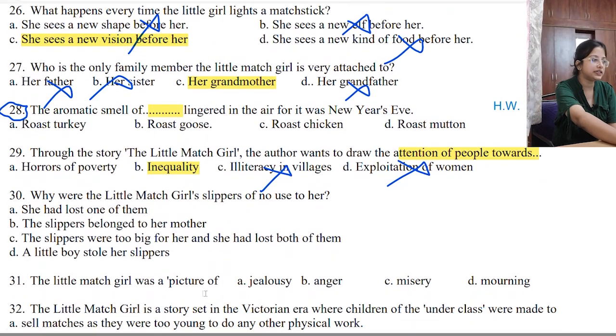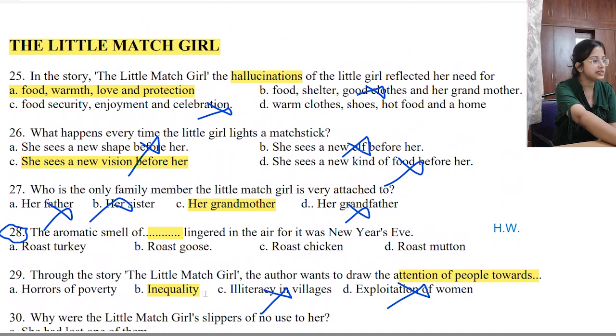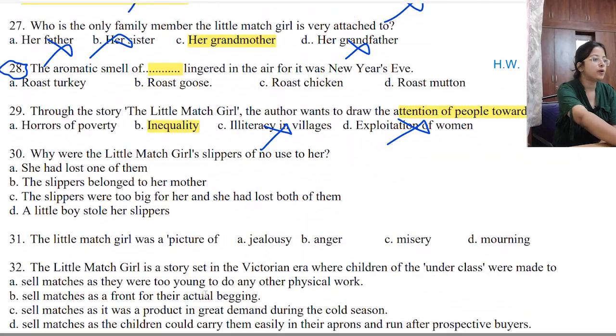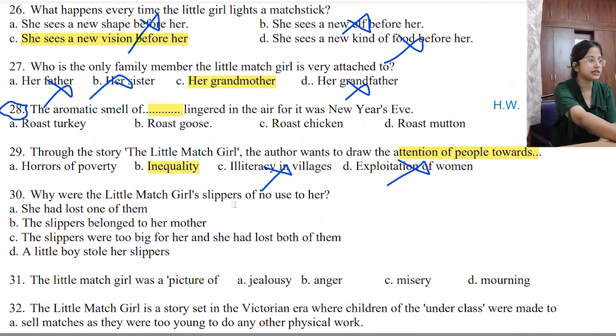Next, question number 30. So we have come to number, which number? 1, 2, 3, 4, 5, 6th question. Number 30. Why were the little match girl's slippers of no use to her? Why was it useless? Okay, that is the question.